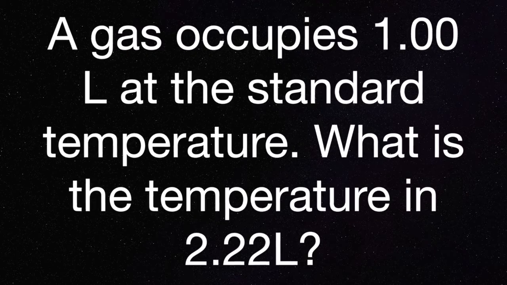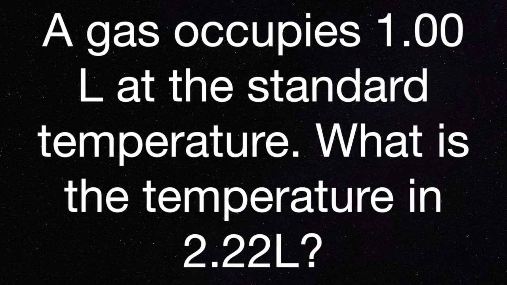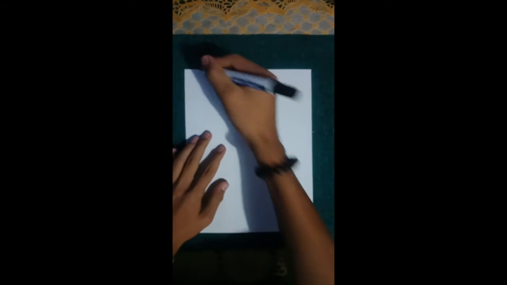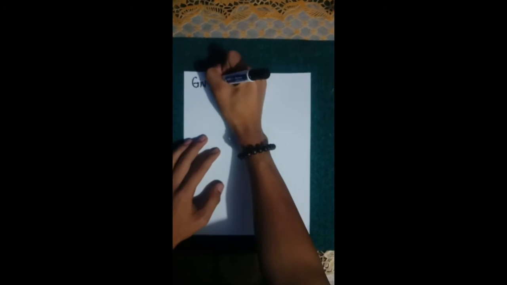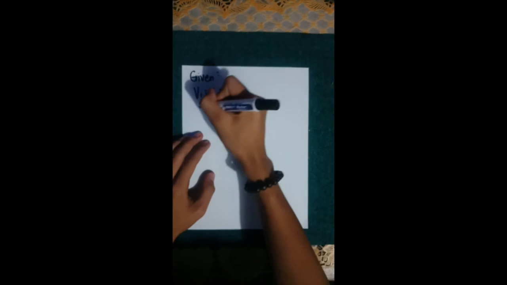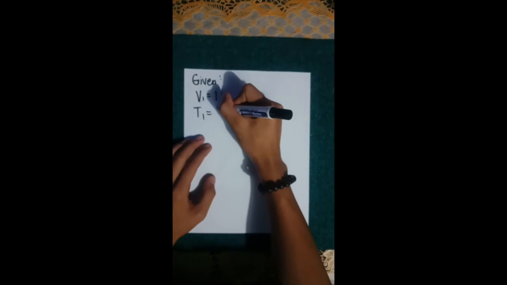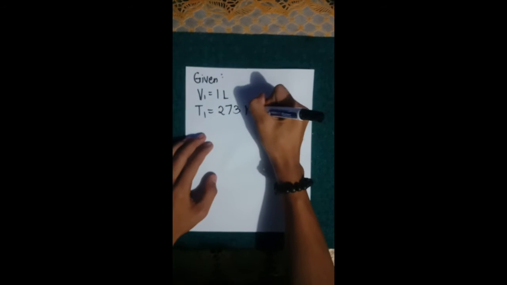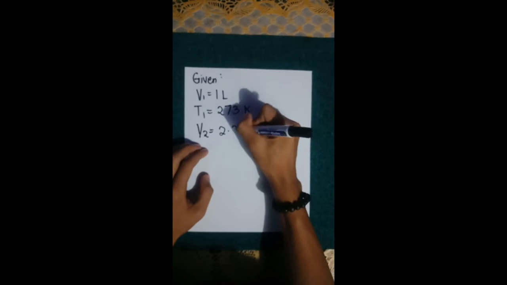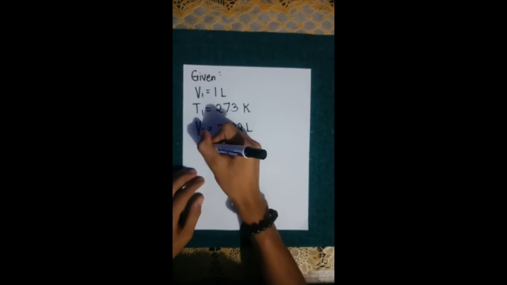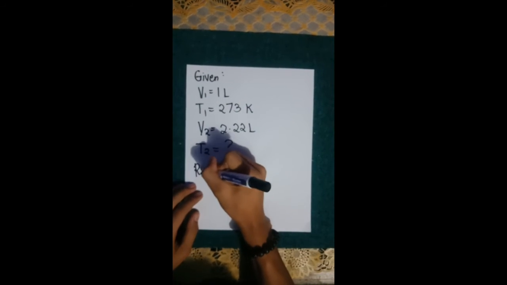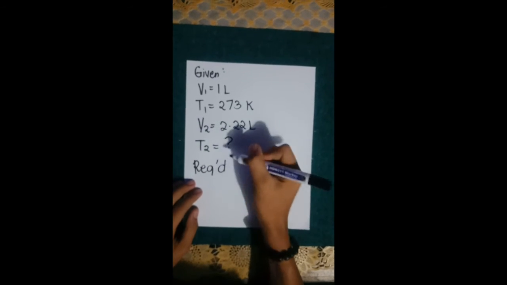A gas occupies 1 liter at a standard temperature. What is the temperature in 2.22 liters? First, we need to list down the given values. V1 equals 1 liter. T1 equals 273 Kelvin, the standard temperature. V2 equals 2.22 liters. T2 is the missing one. So, we are required to find T2, or the final temperature.